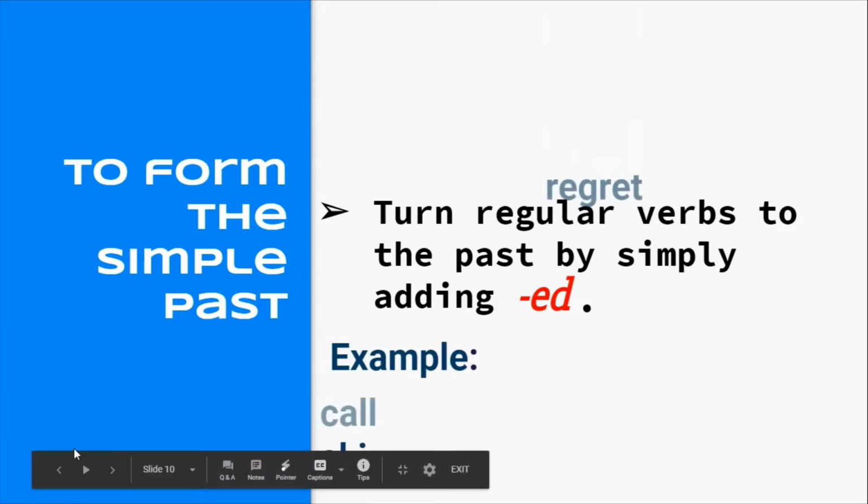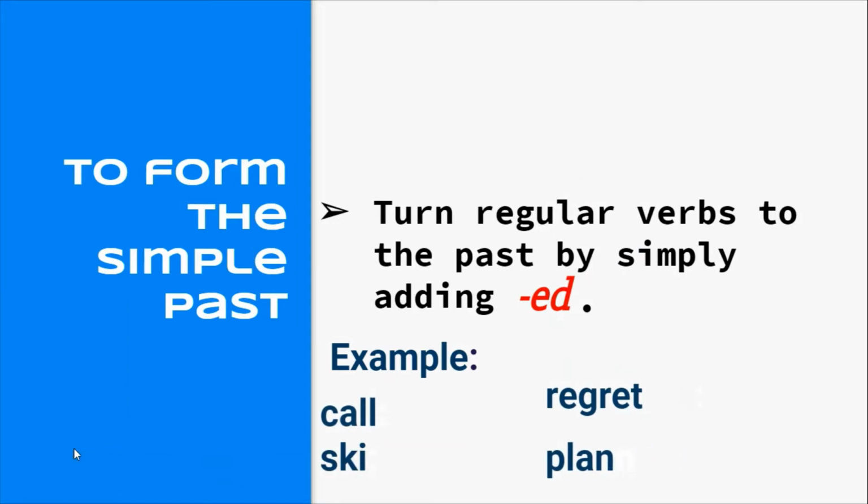Okay, before we do that, let's go ahead and look at these examples right here. So, call, ski, regret, plan, all of these are regular verbs. That's right. They're all regular verbs. So, how do they become past tense? Or how do I convert them into the past tense? Well, I just put an ed to my call and it is called. And I just add an ed to my ski and it's skied.